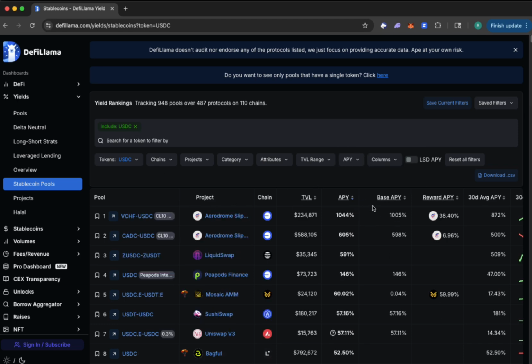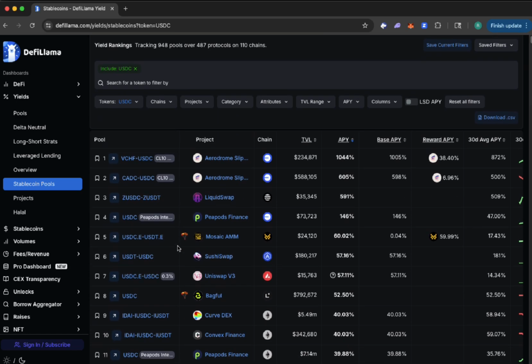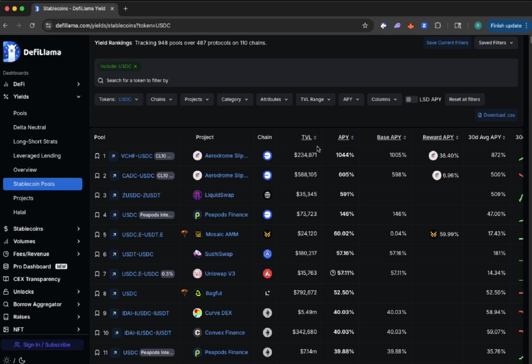And then you can search by APY. You can search on the blockchain. So you can see, hey, here's USDC and CADC. I don't know what that is. Maybe like a Canadian coin or something like that. You can see the TVL. Again, just take a look at all these things. It's really interesting.